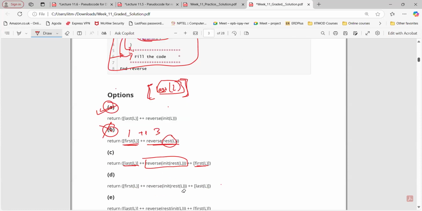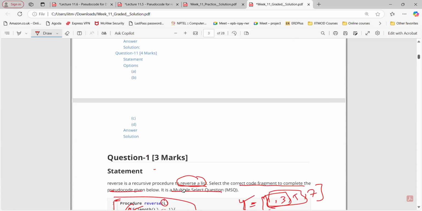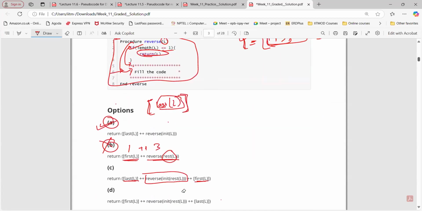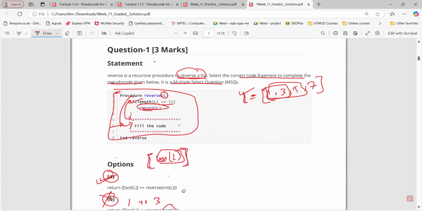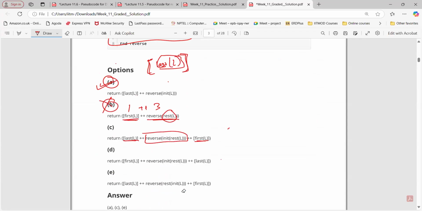Sir, it will first remove 7 and 1, and again the recursive process is done for 3 and 5, and we'll get the reversed list that way. So in option A, what we are doing is appending like this: 7, then 5, then 3, then 1. In option C, 7 is there, 1 is there. Again, we are doing the process for the remaining part. Okay, so the output of this will be taken here like this.